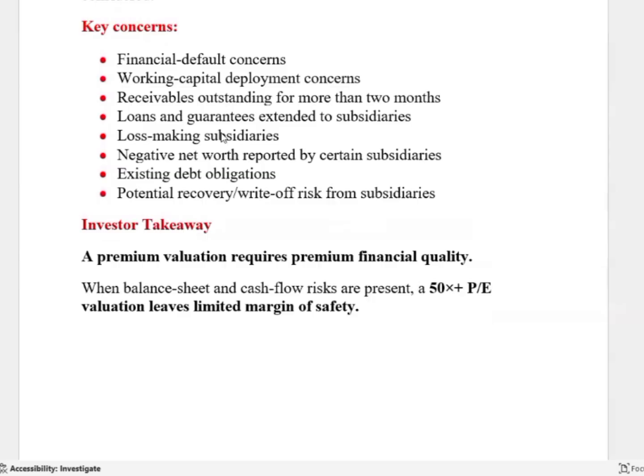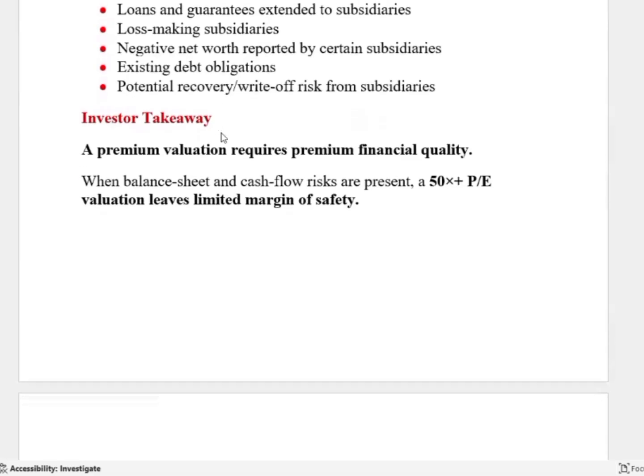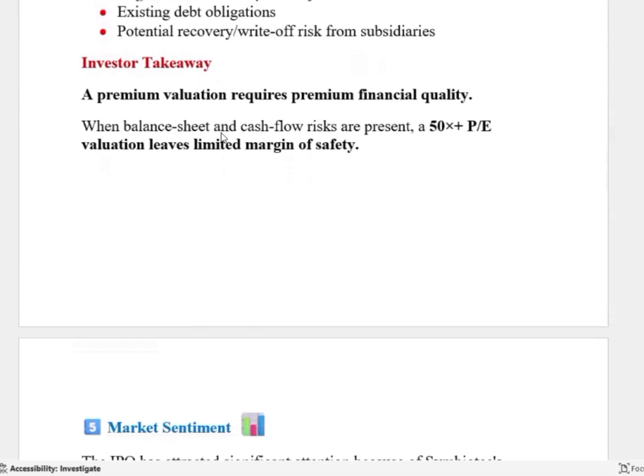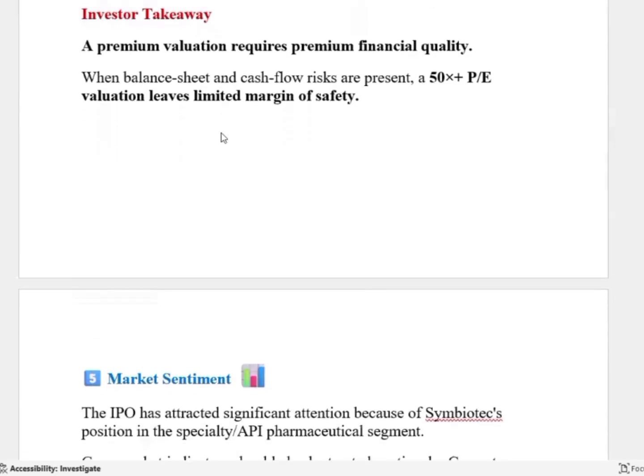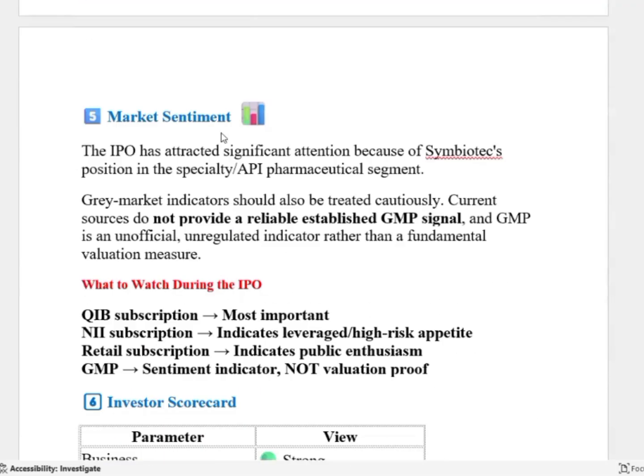These promoters, what they do, the amount whatever they raise, 1,607 crores, they will use it for investment in subsidiary companies so that the company's net worth will come up positive. Plus existing debt obligations, potential recovery and write-off risk from subsidiaries. Okay, investor takeaway: a premium valuation requires premium financial quality. When balance sheet and cash flow risks are present, 50 plus PE valuation leaves a limited margin of safety.